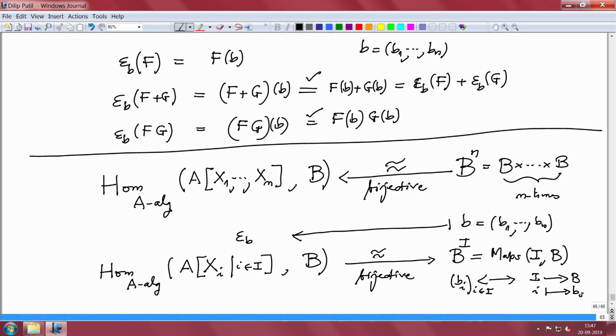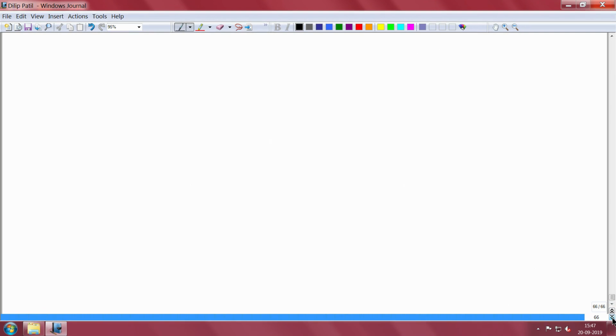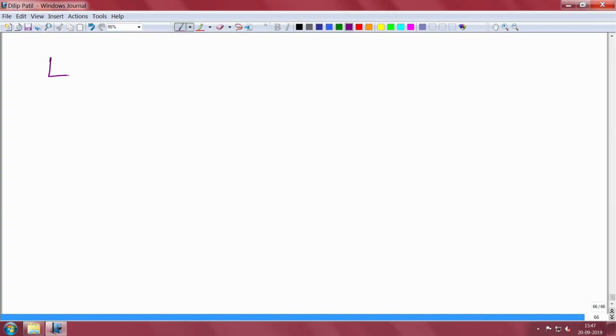All right. So, that is it. Now, the next observation I want to make: I want to use these observations to give you some examples of maximal ideals in a polynomial ring. Two lectures back we were discussing maximal ideals and we wanted to give more examples. So, how do we give more examples? I will use this observation.